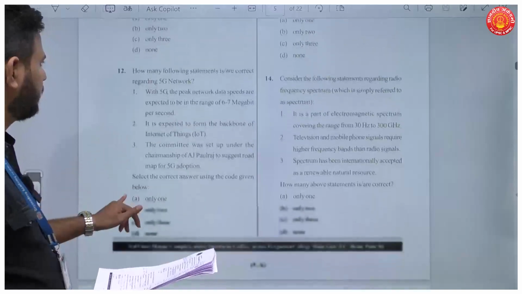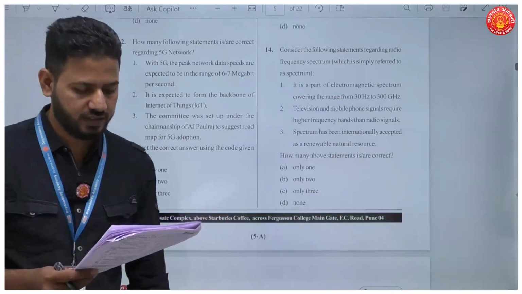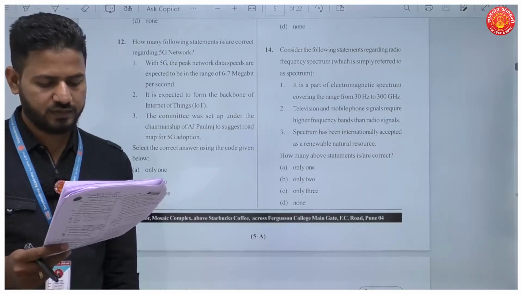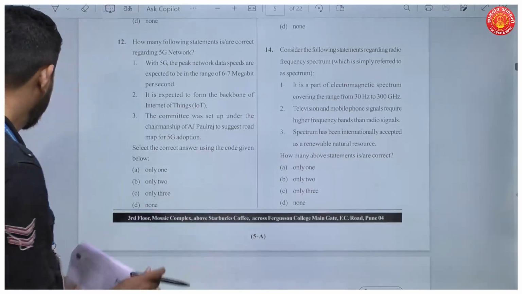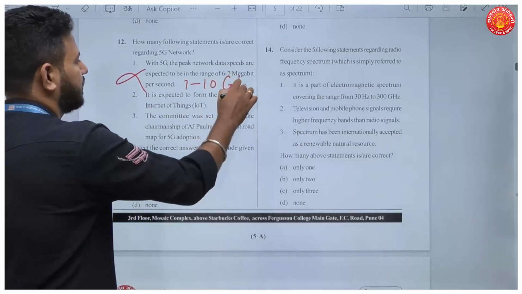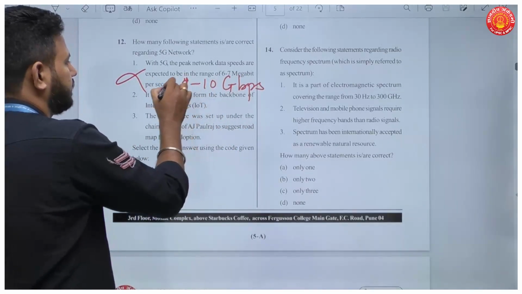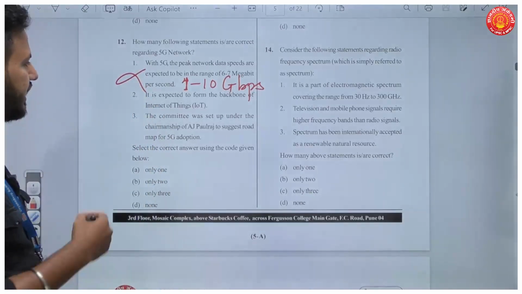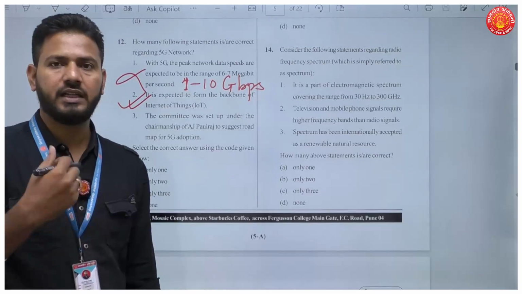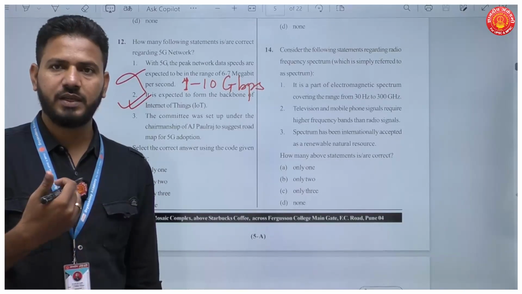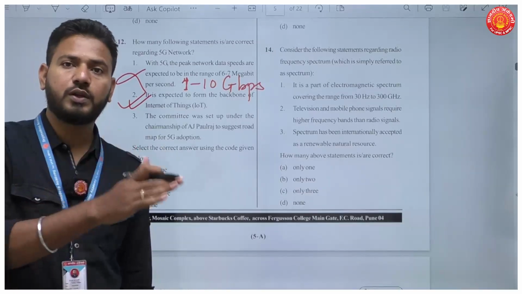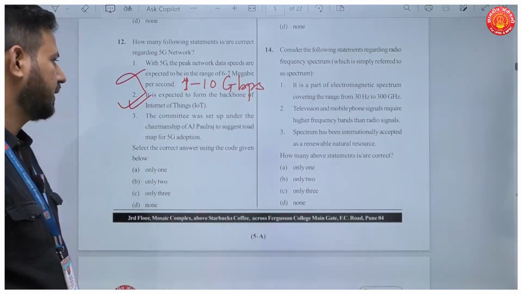Question number 12. How many following statements are correct regarding 5G network? With 5G, the peak data speeds are expected to be in the range of 6 to 7 megabits per second. No, the maximum speed will be between 1 to 10 Gbps. Okay. So the first statement is incorrect. It is expected to form the backbone of Internet of Things. Absolutely yes. What is Internet of Things? Connecting things to the Internet. Okay. So this has become possible because of IPv6, that is Internet Protocol version 6. Also because of 5G, this is going to be easier to do.